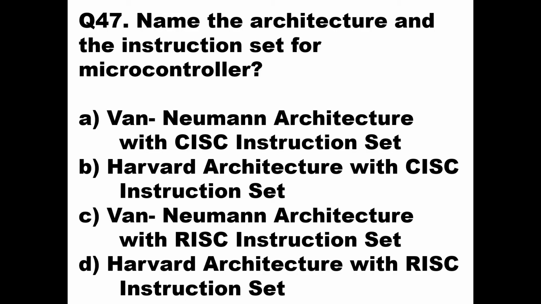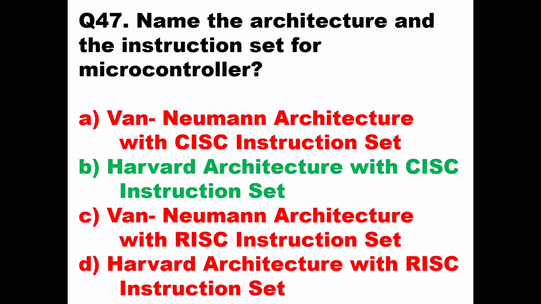If they have separate memory for data and program, then it is Harvard architecture. And as we know, for example, 8051 has 250 plus instructions. So it has many instructions, so it is not a reduced instruction set. It is a complex instruction set, CISC. So Harvard architecture with CISC instruction set will be the answer. The architecture is Harvard, and the instruction set is CISC.